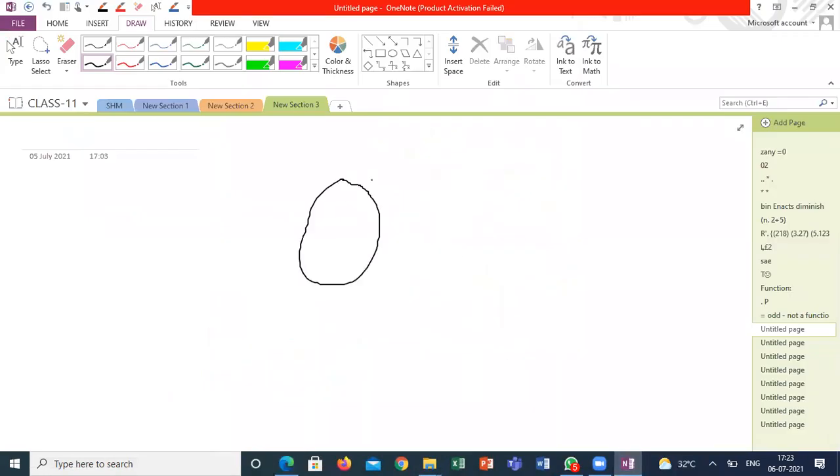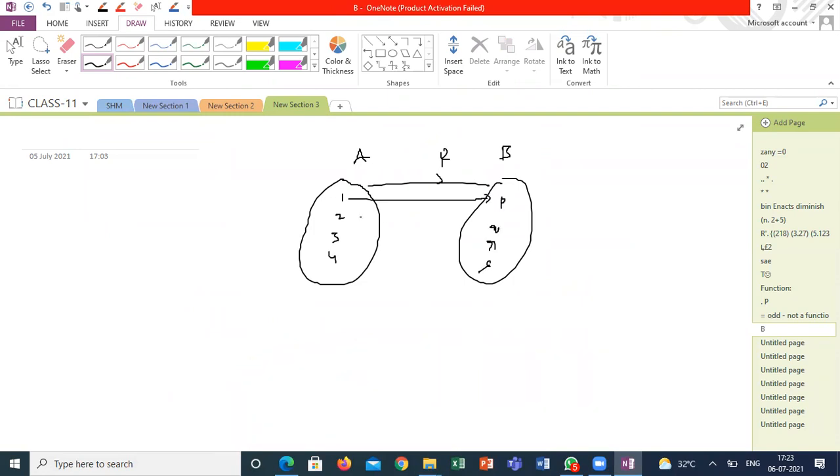I'm coming with this here. A, B, and there is a relation 1, 2, 3, 4, P, Q, R, S. Is this a function? Hamsini, Vaishnavi? No, sir. Why is it not a function? Because all the elements do not have a unique relation. Why? How can we say it is not a unique relation?